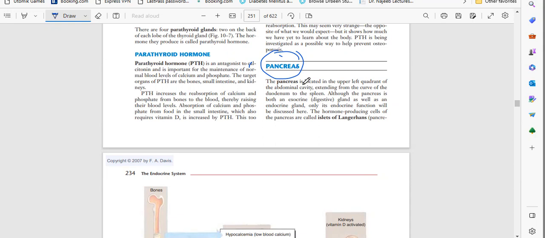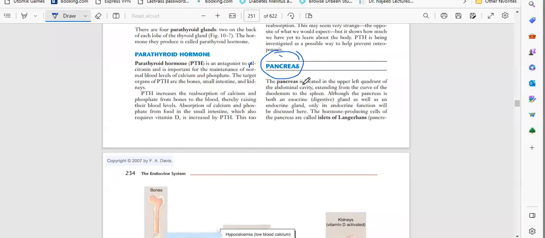So the pancreas works as both exocrine and endocrine. What does exocrine mean? The pancreas has two types of functions: one is the endocrine function, and the second is the exocrine function.